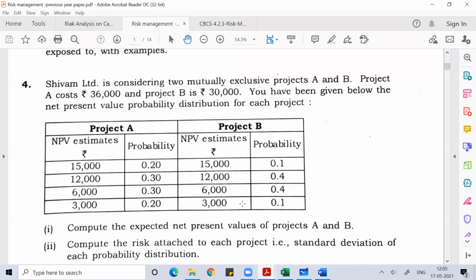And the years also do not vary. If cash flow is given, then you would have subtracted the initial investment. These are NPV estimates, so you don't need the initial investment, because NPV is already the adjustment after the initial investment.